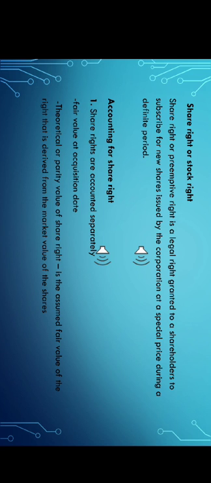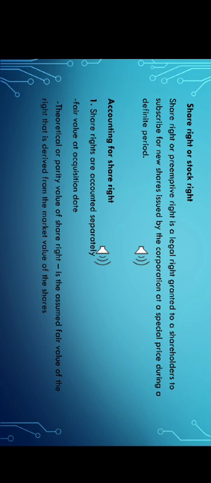The word theoretical means the assumed fair value of the right that is derived from the market value of the share. There are two formulas that may be used in the computation of the theoretical or parity value of the right. The first is when the share is selling rights-on: the value of one right equals the market value or fair value of the share rights-on minus the subscription price, over the number of rights to purchase one share plus 1.